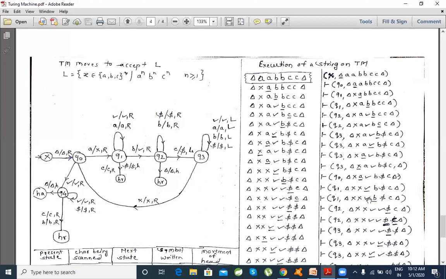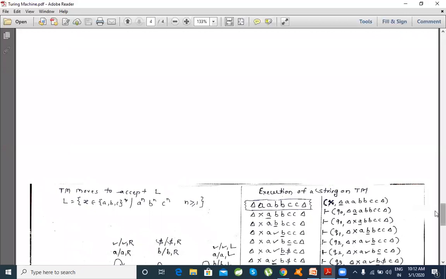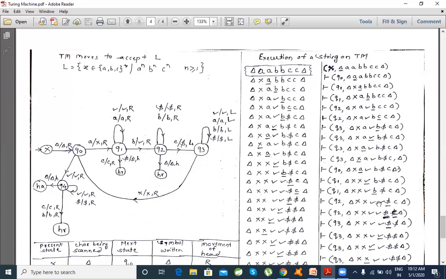So being in Q1, if you see B, this will be replaced by, and see, by mistake I said tick mark, this B will be replaced by this dollar and you move towards right. So I have seen a dollar here. So for all these dollar signs, once being in Q1, if you see B, I'll change the state from Q1 to Q2, which is expected. Okay, so B after being replaced by dollar will go towards right.